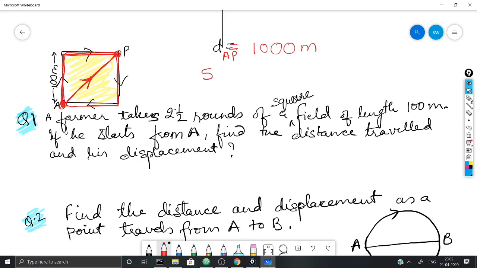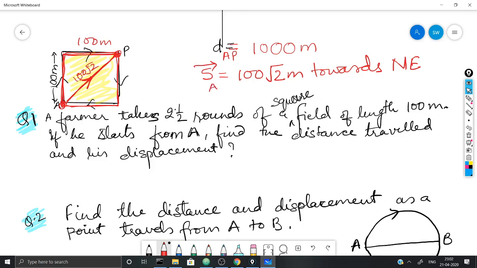That you can find out, and it would come out to be 100 root 2 meters towards northeast, because 100 and 100 makes the diagonal 100 root 2. You can do the Pythagoras theorem and find out for yourself what is the displacement from A to P.